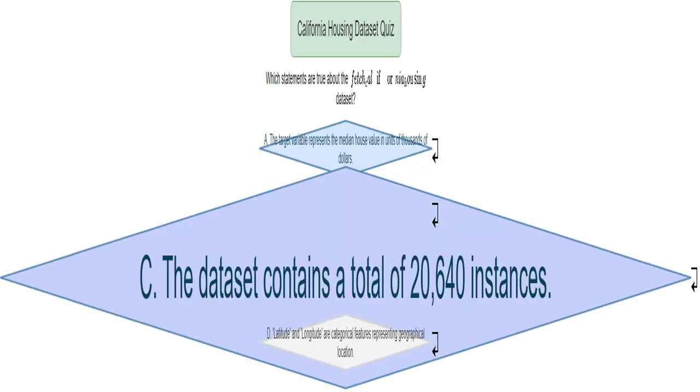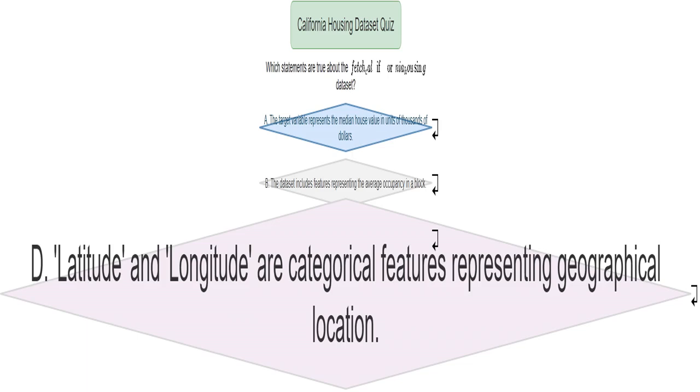This statement says the dataset has 20,640 examples or rows of data. We can verify this by checking the dataset's dimensions or shape using code. This claims latitude and longitude are categorical data, meaning they are divided into groups or categories, like north, south. However, latitude and longitude are actually continuous numerical values, representing precise geographical coordinates. Remember, they are numbers, not categories.